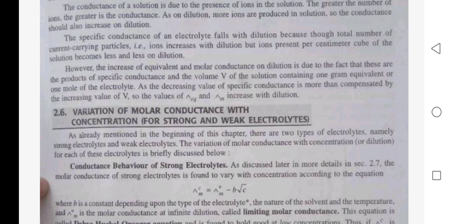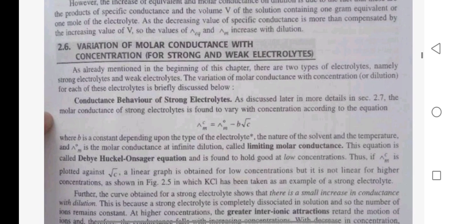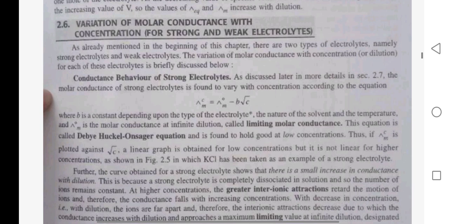Variation of molar conductance with concentration for strong and weak electrolytes. As already mentioned in the beginning of the chapter, there are two types of electrolytes, named strong electrolyte and weak electrolyte. The variation of molar conductance with concentration for each of these electrolytes is briefly discussed below. Conductance behavior of a strong electrolyte, as discussed later in more detail in section 2.7.